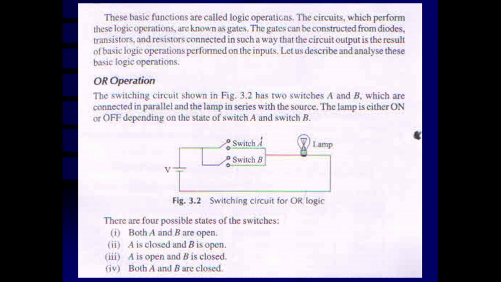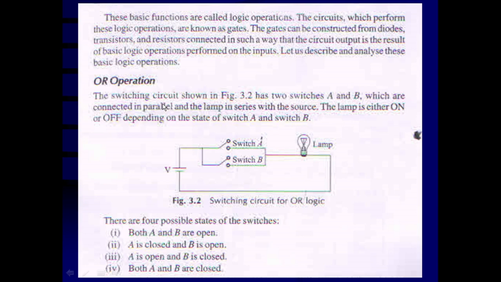So this electronic circuit will implement our requirement of logic operations: AND, OR and NOT. First we start with the OR operation. That is like the same circuit: voltage source, two switches A and B, and a lamp which will work as the output.